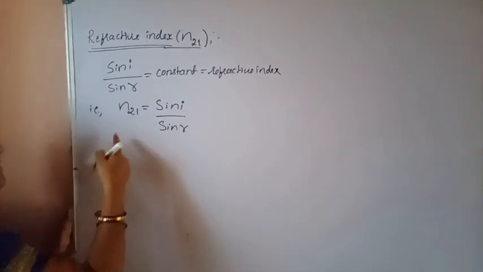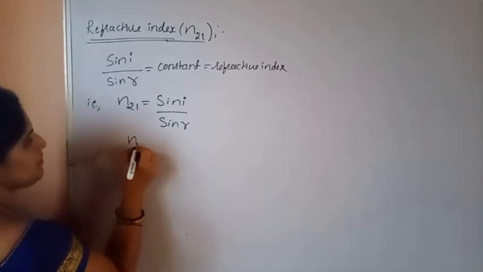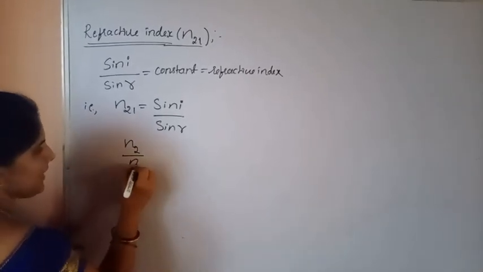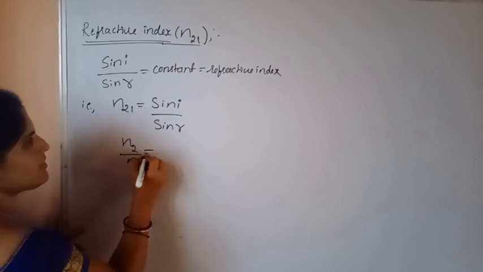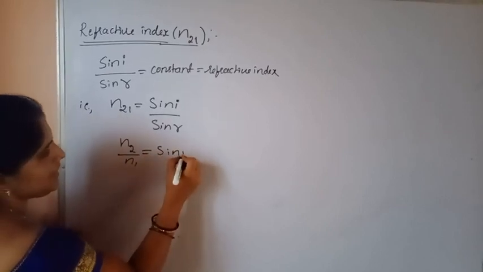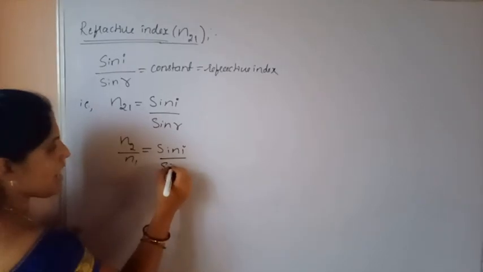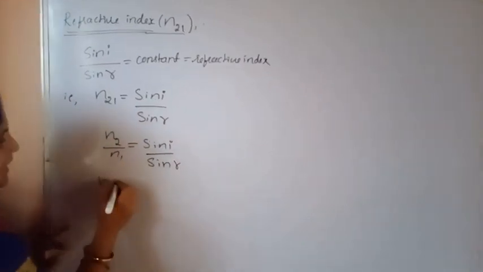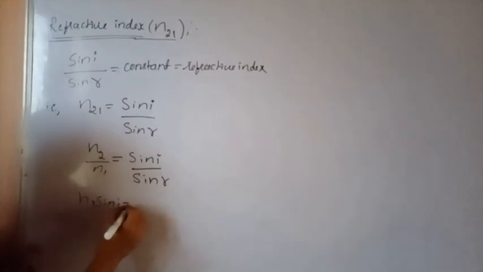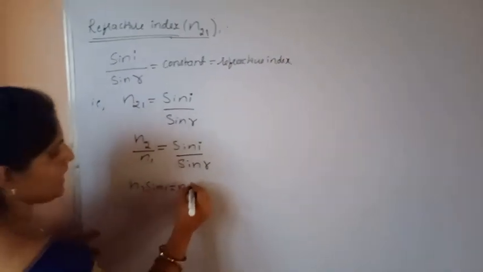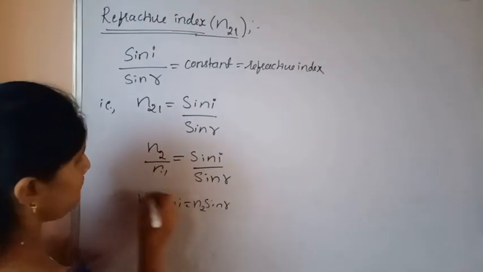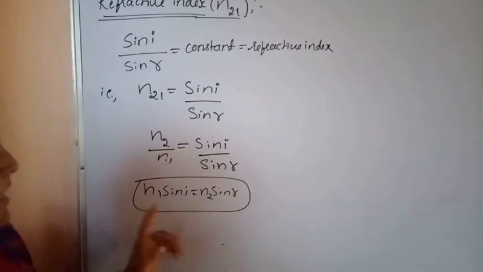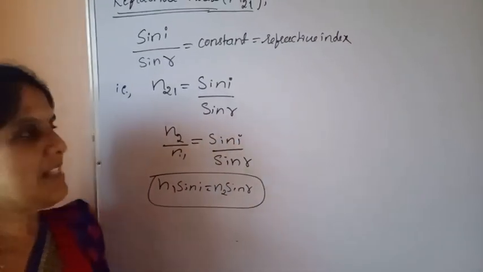You can also write n21 as n2 by n1. Therefore, n2 by n1 is equal to sin I by sin R. Multiplying, we get n1 sin I is equal to n2 sin R. This is another form of Snell's law.